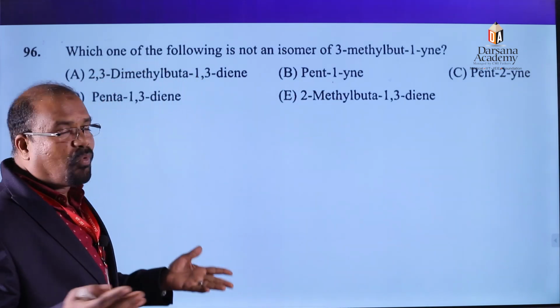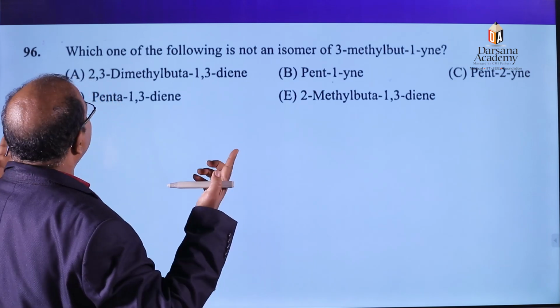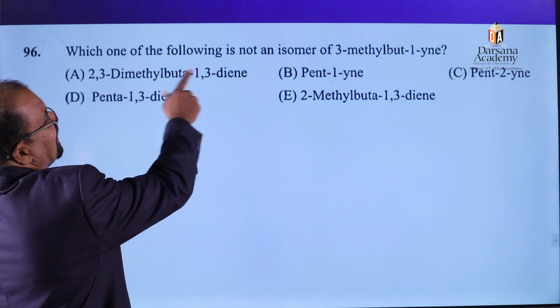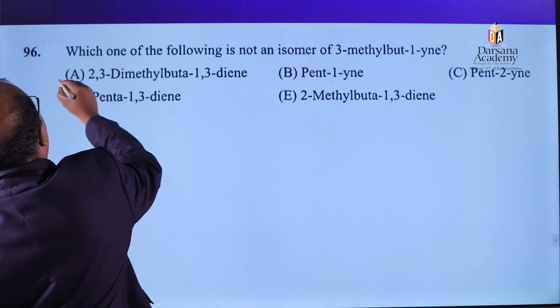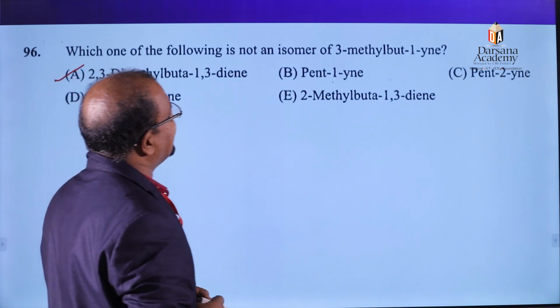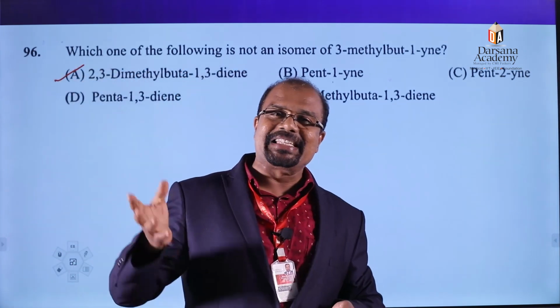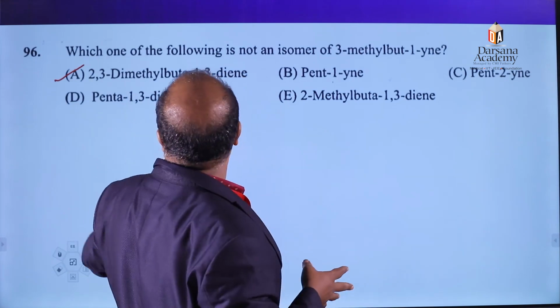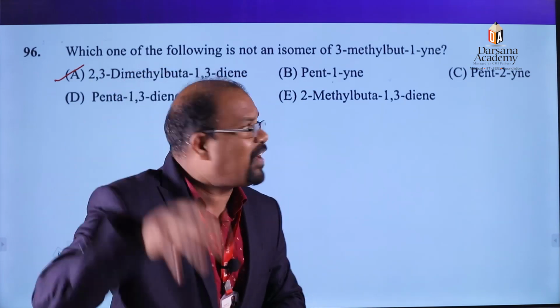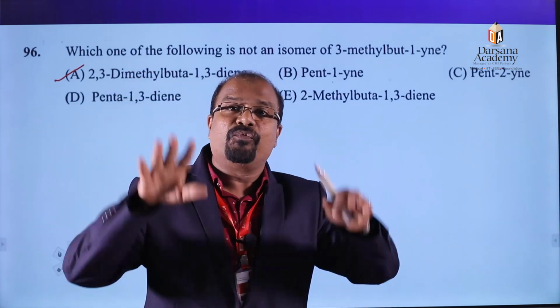So here also penta-1,3-diene. So, which one is not an isomer? That is the first option. The first option is the right answer, because it has how many carbon atoms? 6 carbon atoms. Others have 5 carbon atoms. Our question also has 5 carbon atoms.